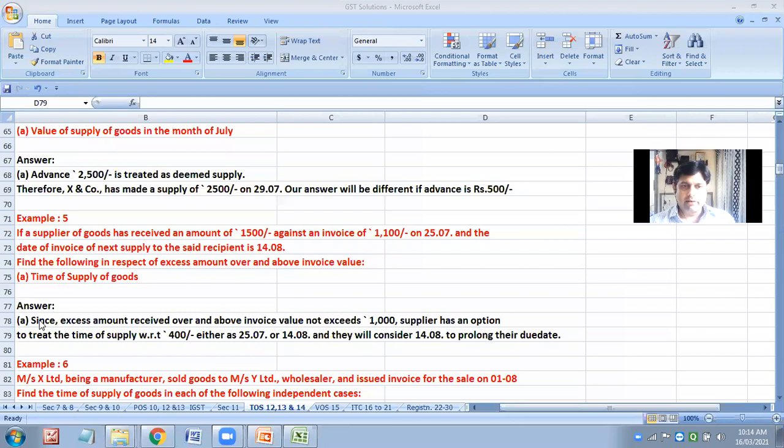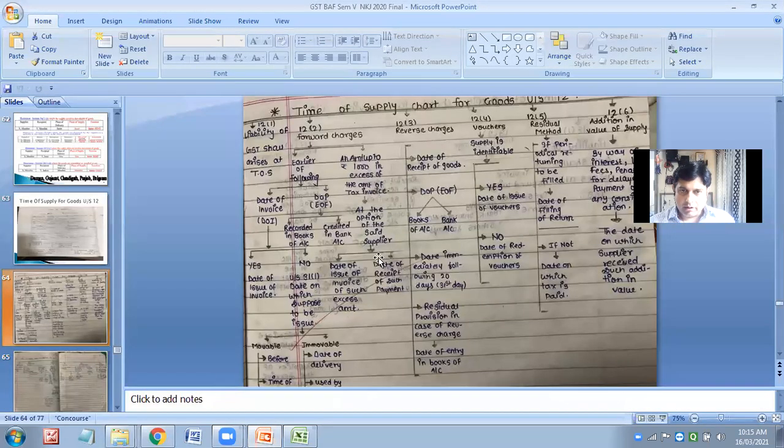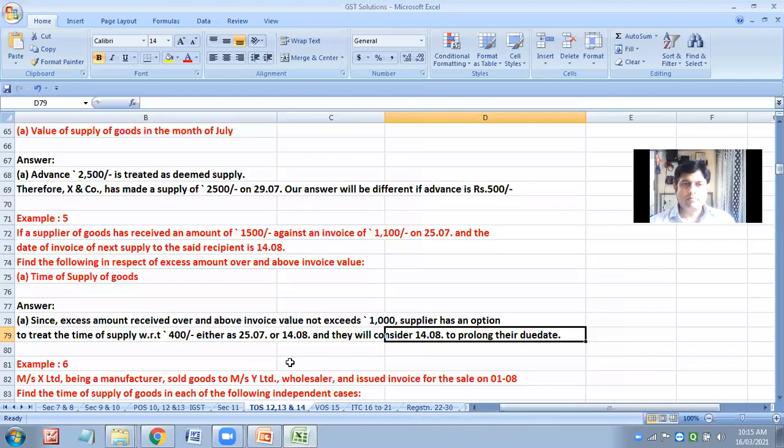So I hope you must have written this. I have already given you an explanation about 400. Okay, the choice is there. Here we are following this part of section 12, subsection 2. Completed. Should we proceed to the next question?